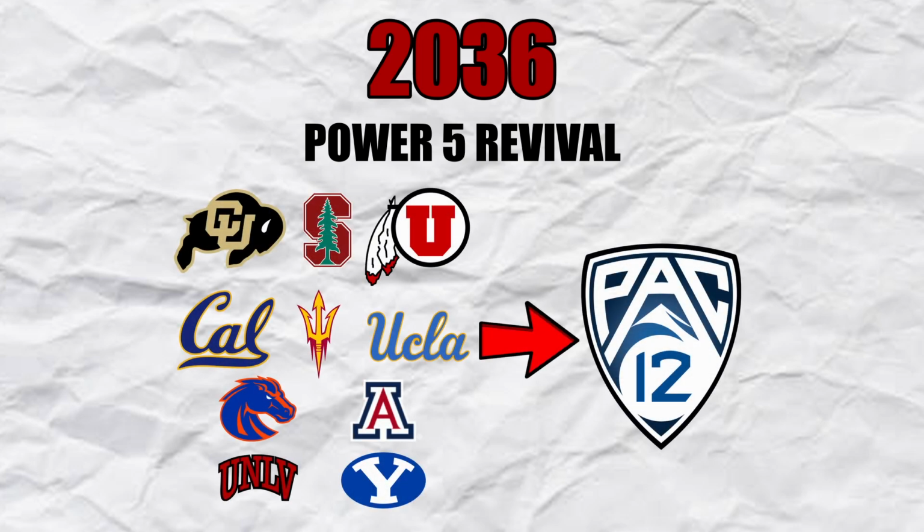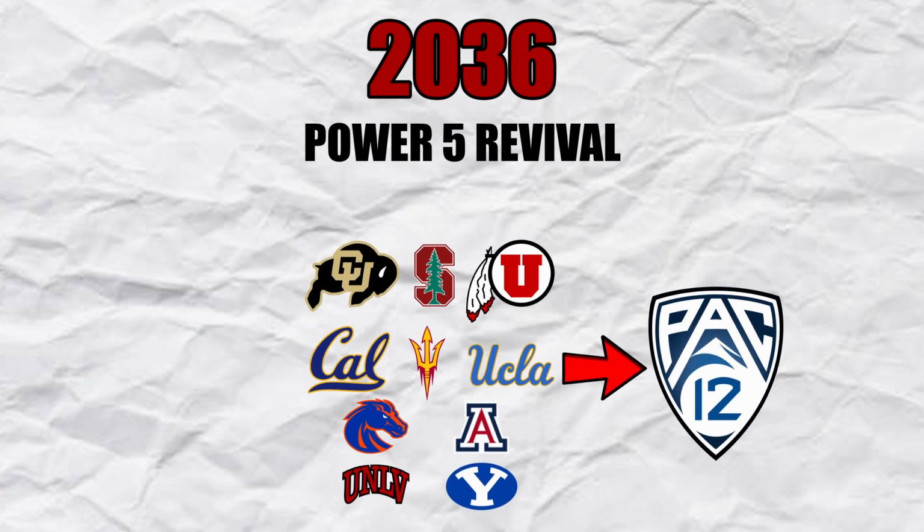Rejoining the pack will be Stanford, Cal, UCLA, Utah, Colorado, Arizona, and Arizona State. With USC, Washington, and Oregon not wanting to leave the Big Ten, the league turns to the Mountain West to poach Boise State and UNLV. Along with this, BYU joins to get the 12 teams they need.